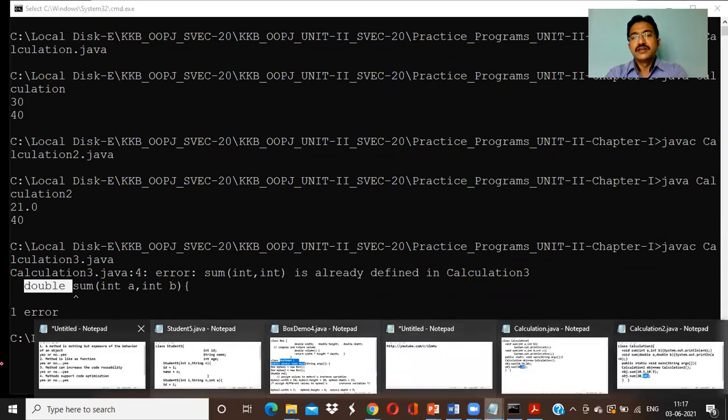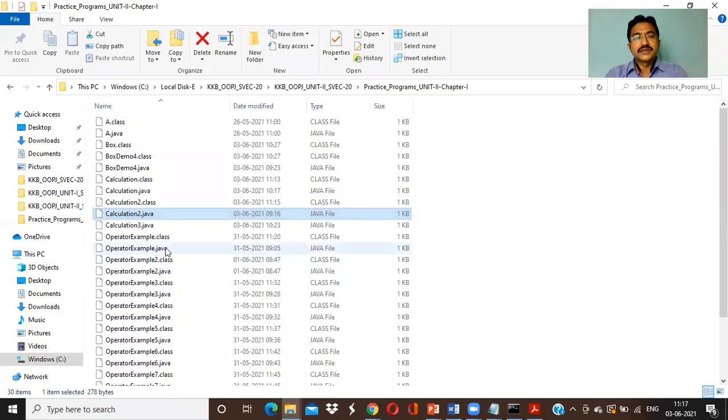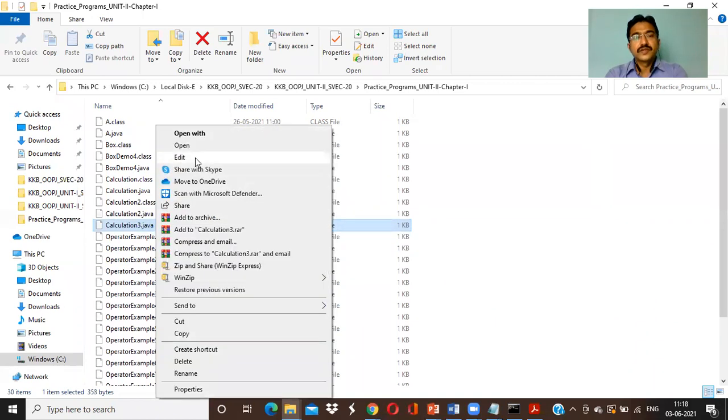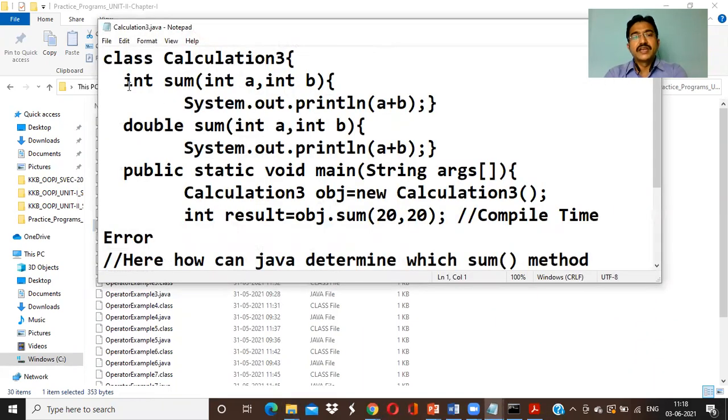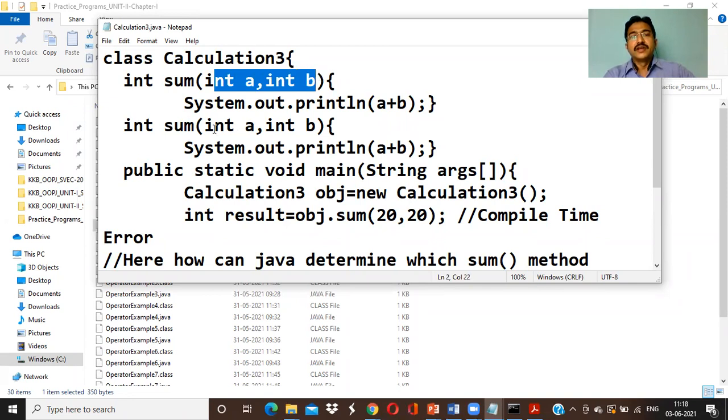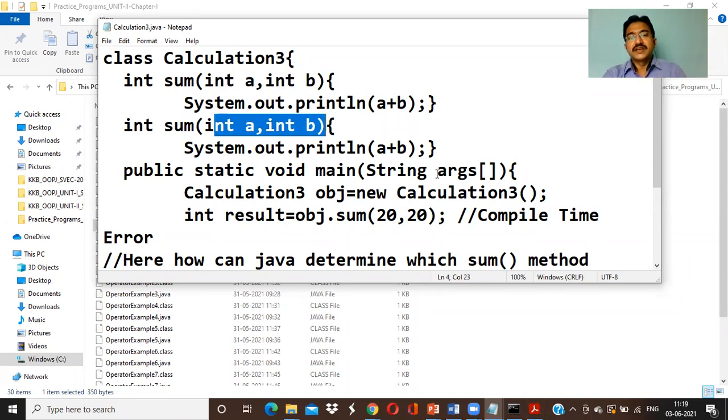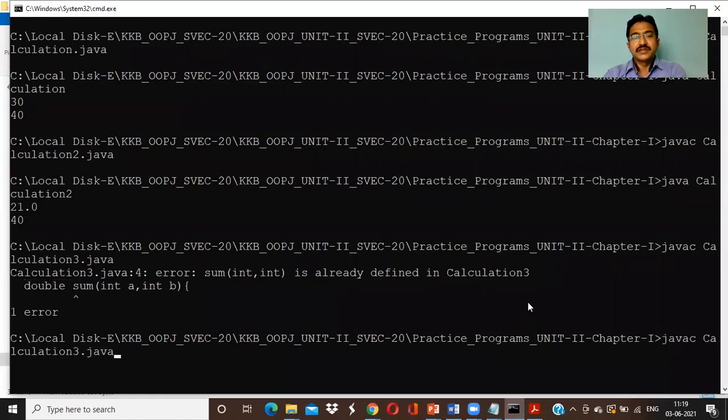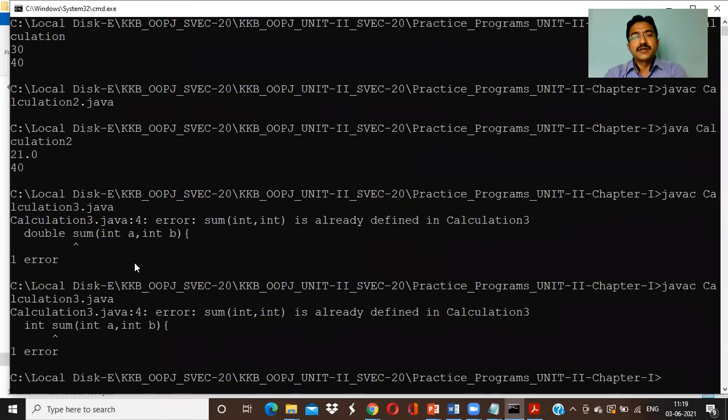See, I will change something here. Where is the code? Okay. So here is Calculation3. Now this is a program, right? So here is the int and here is the double. Now what I am doing here is I am changing it to int, and here also int. Now here sum, here also sum, here int a comma int b, here int a comma int b. But let me see whether it runs or not. I'm just saving the program and I will compile that. Let's see. Once I compile it here, again it is saying the same error.